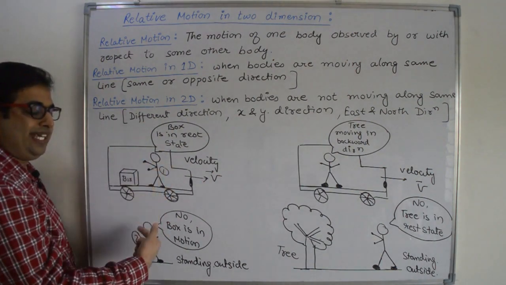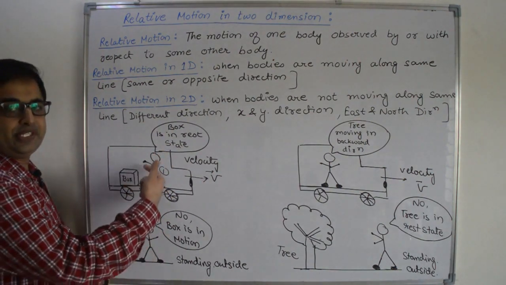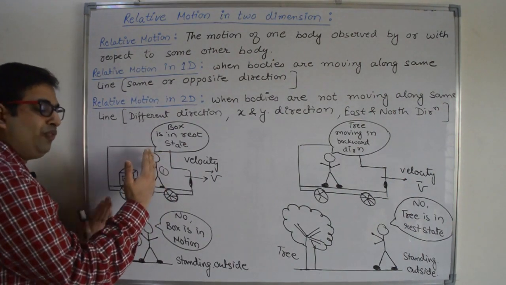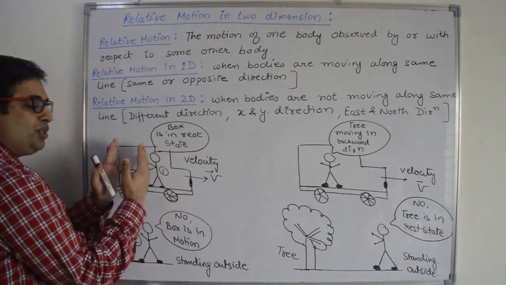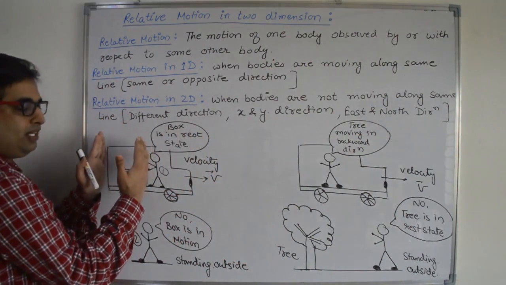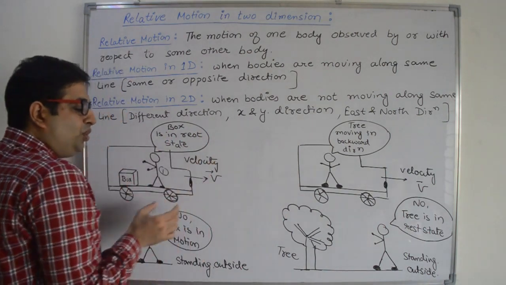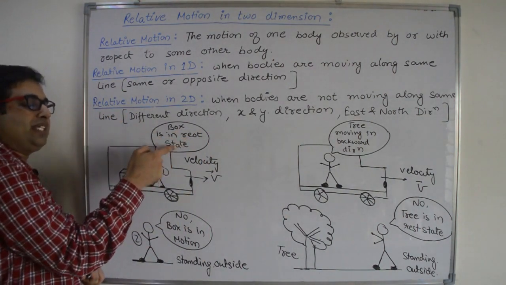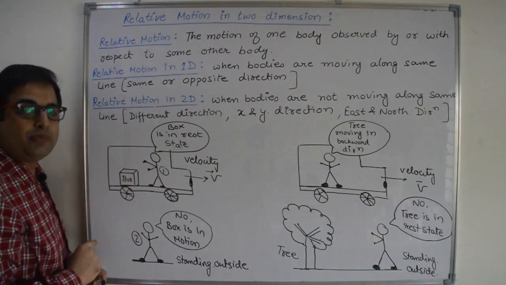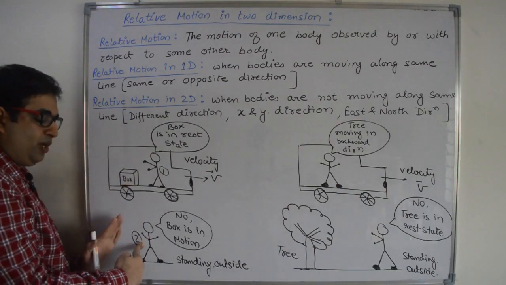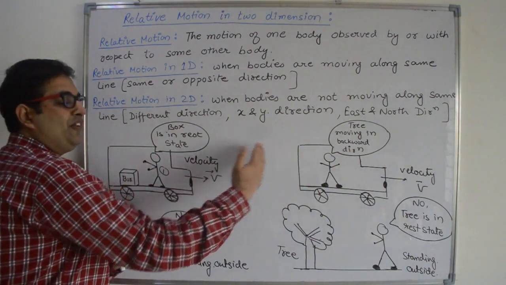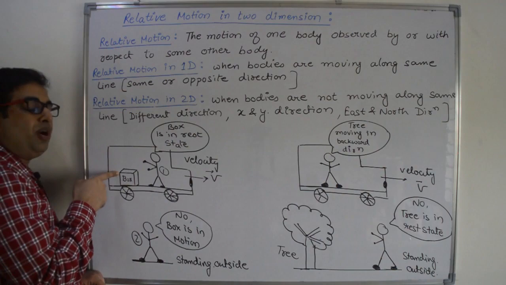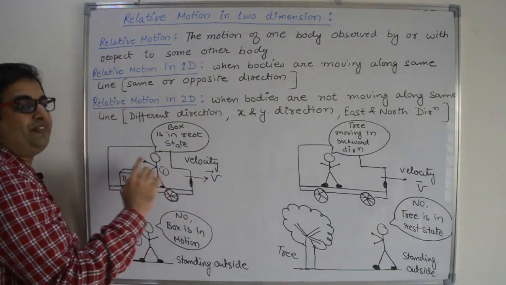This is because they are different frames of reference, meaning they are different observers. One observer is moving with the box, so there is no increase or decrease in separation. They are moving together, so their distance remains the same. So the box is in rest state with respect to the first observer. But with respect to the second observer, the box is moving away from the observer. So this observer will say that the box is moving with velocity v.